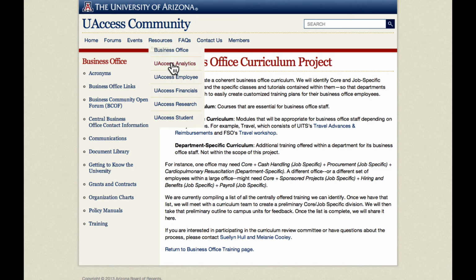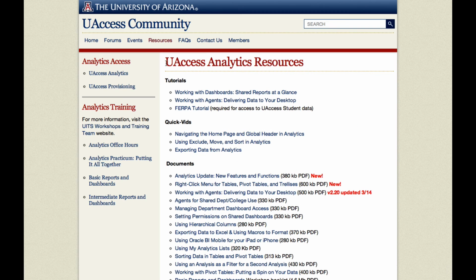In addition to those business office resources, we have system-specific resource pages. They're all laid out the same way, so I'm just going to take a look at the analytics one to give you a quick tour. You'll see that you have an access link here for the actual analytics system, and then a link for access provisioning. You also have links to all of the UITS workshop and training team hands-on classes for that particular system. And then we have links to other resources here in the middle, like the online tutorials or demonstrations, videos, documents, useful links, whatever we've identified or built that we think will be helpful to you in working with the system.